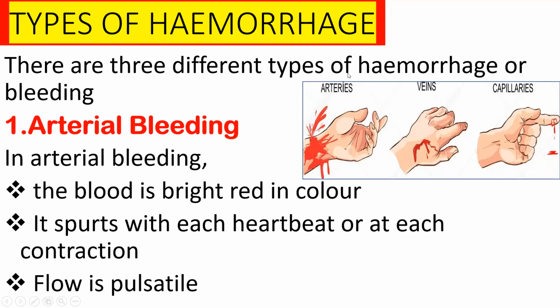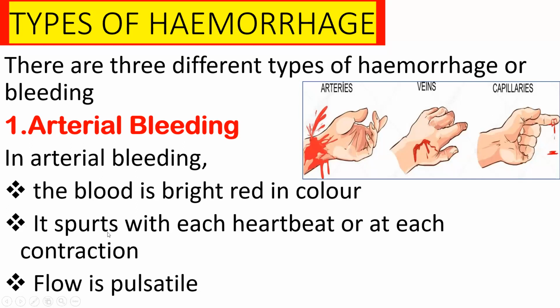In arterial bleeding, the blood is bright red in color. It is not dark. It spurts with each heartbeat or at each contraction, and the flow is also pulsatile.